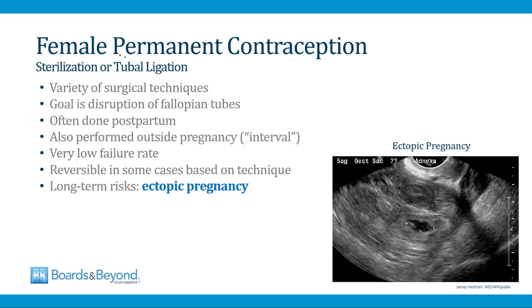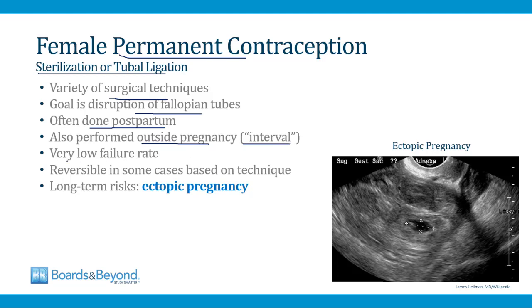In females, permanent contraception is called sterilization or tubal ligation. This refers to a number of surgical techniques that all have the same goal, which is to disrupt the fallopian tubes so that eggs can no longer travel to the uterus and be fertilized by sperm. A tubal ligation is often done postpartum, although sometimes they are also done outside of pregnancy. When this is the case, it's called an interval tubal ligation as opposed to a postpartum tubal ligation.